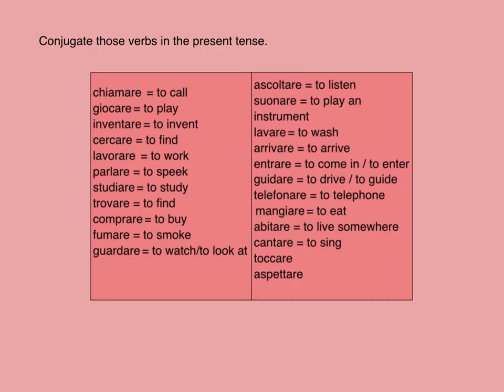Now here is a list of a few regular verbs that end in are, and you can conjugate them yourself just by following the pattern that we've just seen. So for example, if we take the verb lavare, to wash, it would become io lavo, tu lavi, lui, lei lava, noi laviamo, voi lavate, loro lavano.